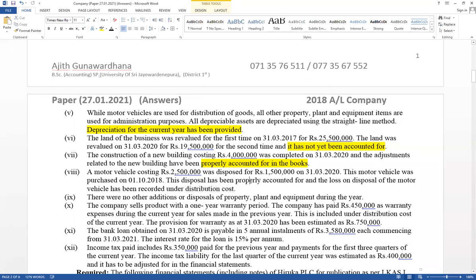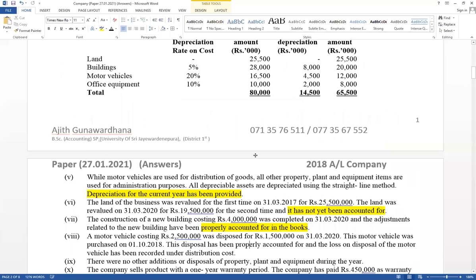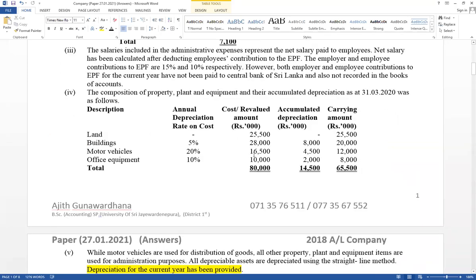Right, now think about disposal recorded properly, annual depreciation also recorded. Therefore, think about motor vehicle. This is a closing balance. And accumulated depreciation also closing balance. Reason, annual depreciation recorded and accumulated depreciation of disposal asset also recorded.